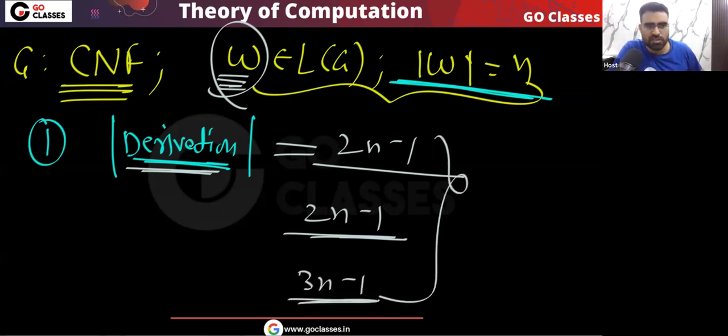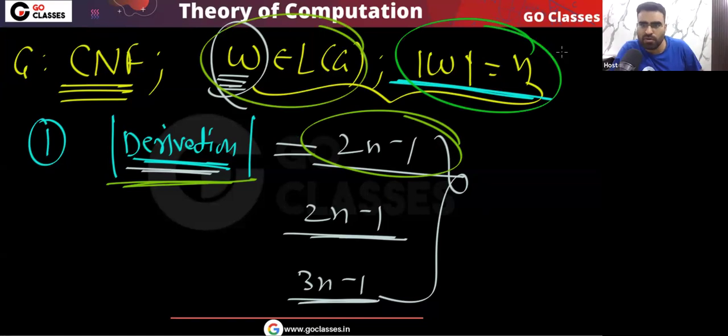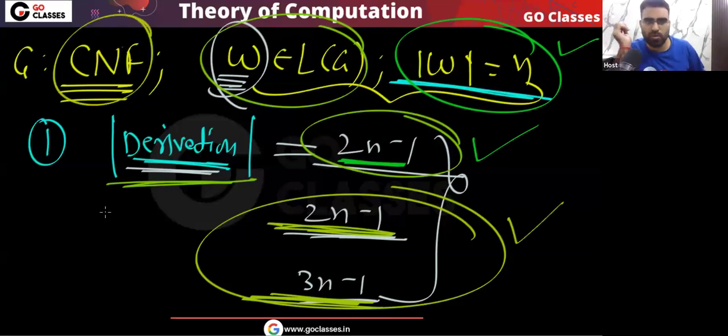So these are some questions they can ask you in the GATE exam. I hope you understood. And this is a very important question: for any string W which is in the language, if you have length of W equal to n, then whatever derivation you take, the length of every derivation will be 2n minus 1. This question is very important from the GATE exam point of view. But questions like how many internal nodes are in the parse tree, or how many total nodes are in the parse tree, they can ask in a future GATE exam. So far they did not ask, but in the future they can. So this is the complete summary of CNF, Chomsky normal form. Please tell me now, did you understand Chomsky normal form?